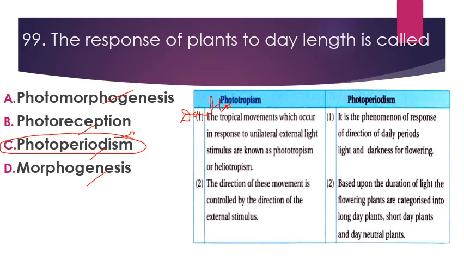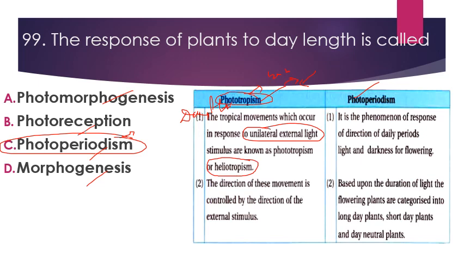And the next there is another term that is called phototropism. So it is the bending of plant towards light, that is called phototropism. So we have these two terms, that is phototropism and photoperiodism. इनमें differences हैं कुछ, like phototropism में it is a tropic movement which occurs in response to unilateral external light. जब एक ही डायरेक्शन से लाइट पड़ती है तो उसकी डायरेक्शन की तरफ जो प्लांट है वो बेंड करता है, that is called phototropism or heliotropism.